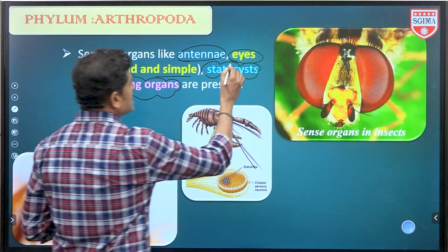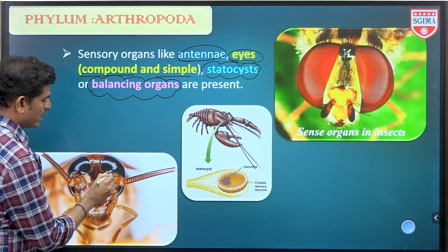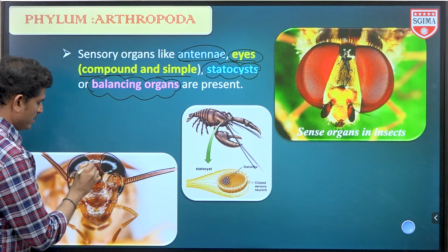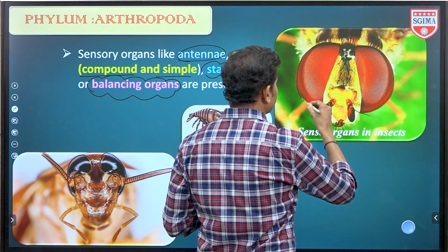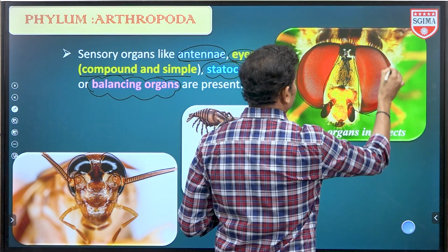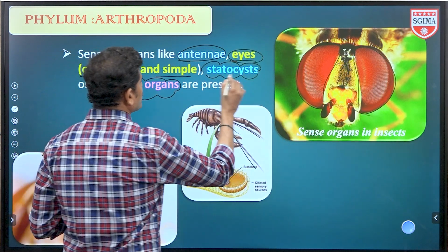Next one, eyes. Compound eyes and simple eyes both will be present. Here are compound eyes. This is a cockroach. The cockroach's compound eyes are bean shaped. And this well-known insect is a housefly. These are also compound eyes. Next one is statocyst.